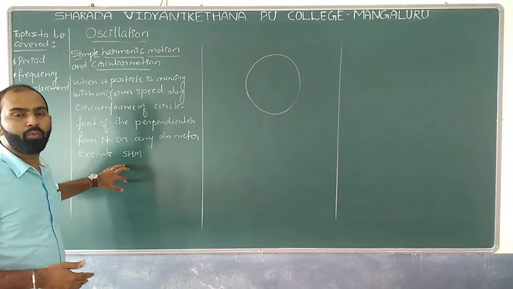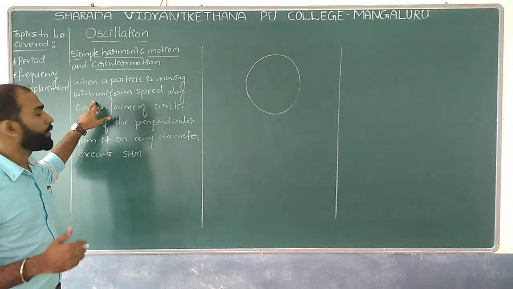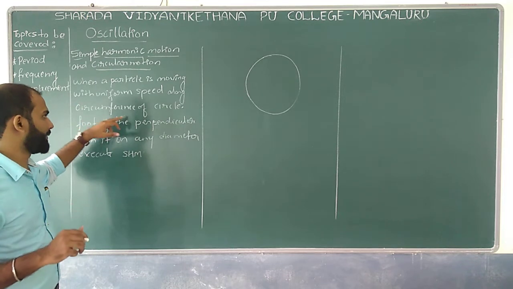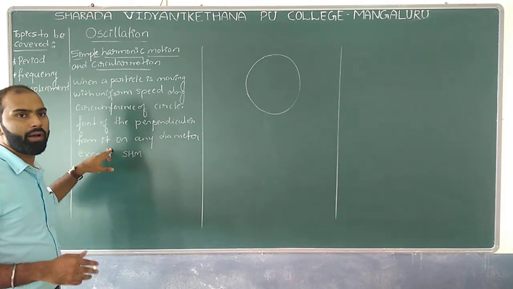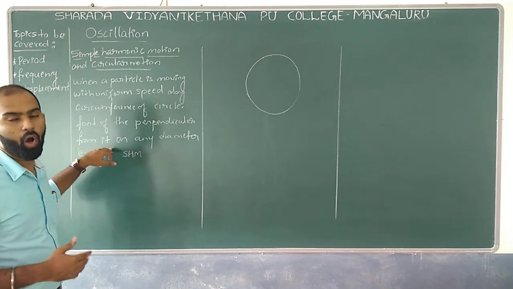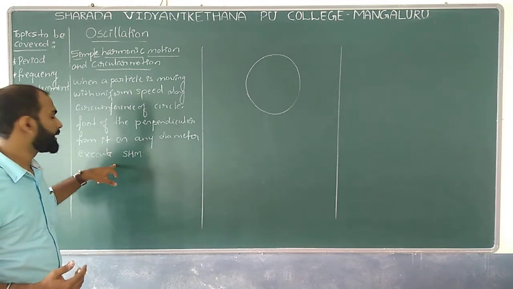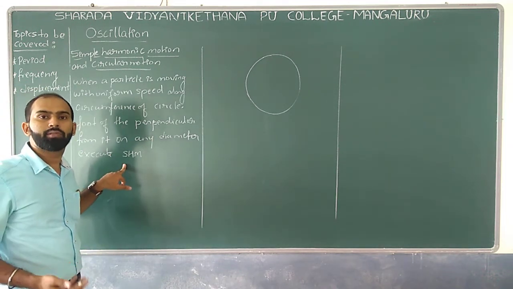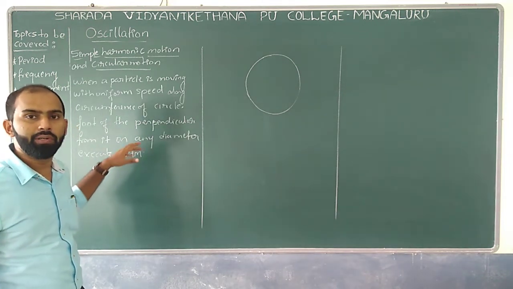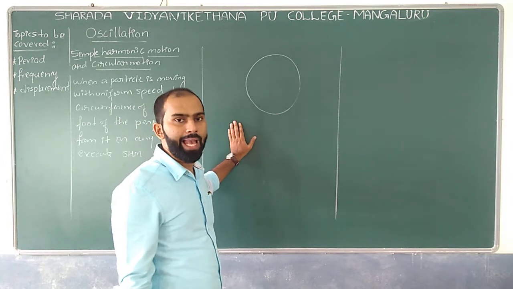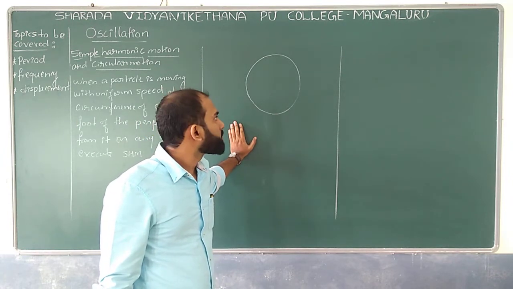When a particle moves with uniform speed on the circumference of a circle, the foot of the perpendicular on any diameter exhibits simple harmonic motion. Understood? If not, we will look at the diagram on the board.